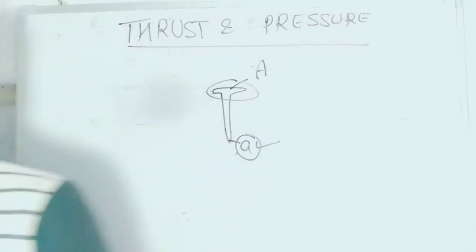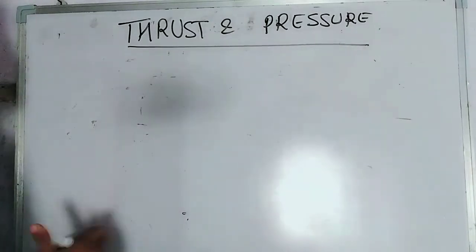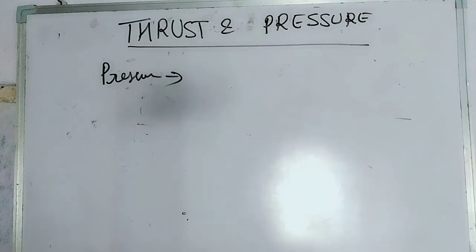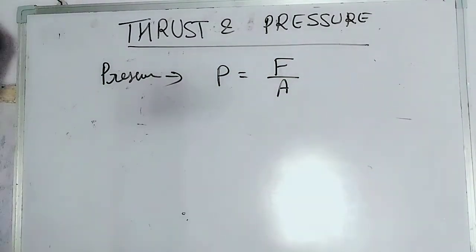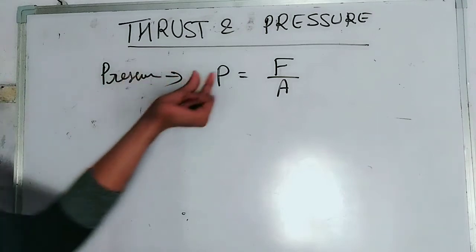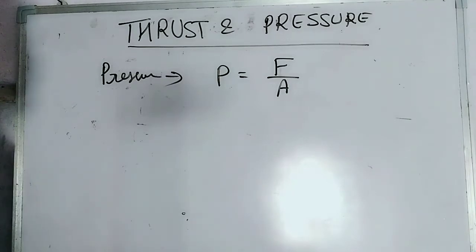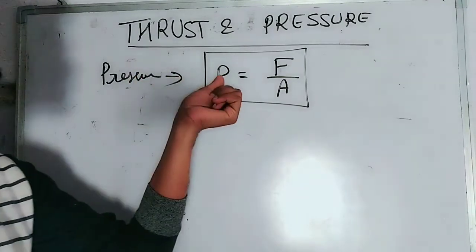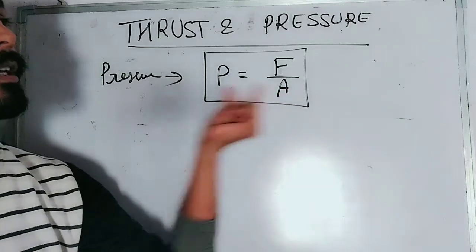Now students, there are so many examples where we can see that the area matters, and that's why there is a term pressure. We define pressure P as the force per unit area. I repeat again, we define pressure P as force per unit area, force upon area. This is similar to the formula of force, because as I told you, force and pressure are similar to each other, but there is a consideration of area.